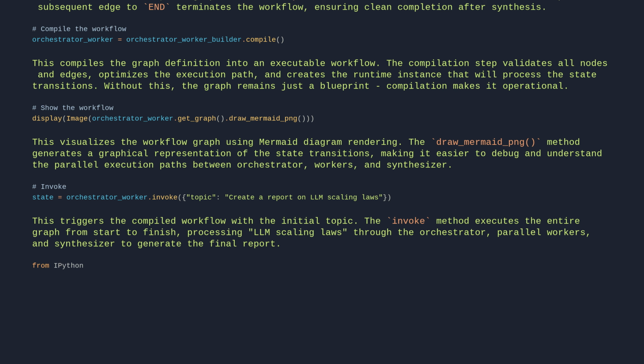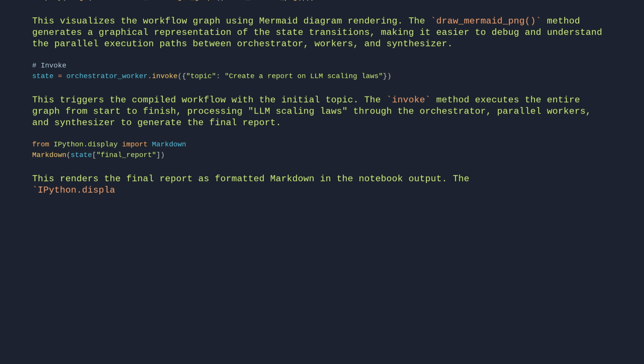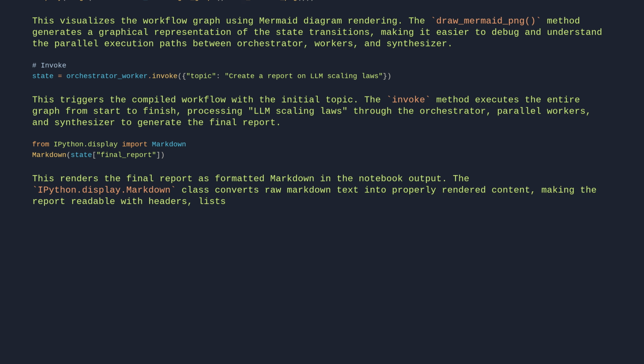from IPython.display import Markdown. Markdown(state["final report"]). This renders the final report as formatted Markdown in the notebook output. The IPython display Markdown class converts raw Markdown text into properly rendered content, making the report readable with headers, lists, and other Markdown formatting preserved.